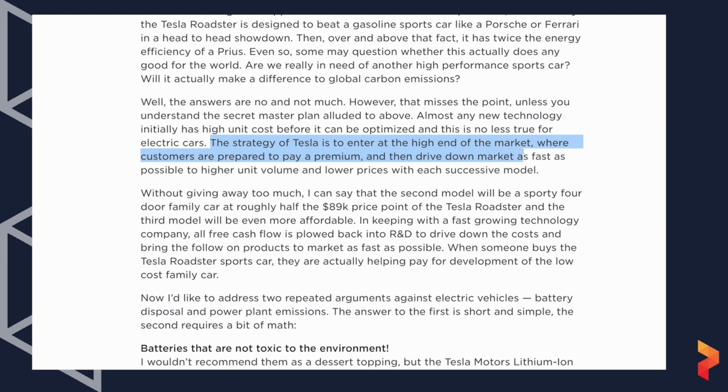Now, one way that we could do it, a strategic choice, would be, well, let's get external funding or find funding from elsewhere in order to fund building that R&D and building that electric car. The choice that he decided to make here was, why don't we build a very expensive car? Why don't we tackle the top of the market, and tackle people who we are able to charge a premium, who aren't so price sensitive, and we can get higher profit margins and use those profits in order to fund R&D.